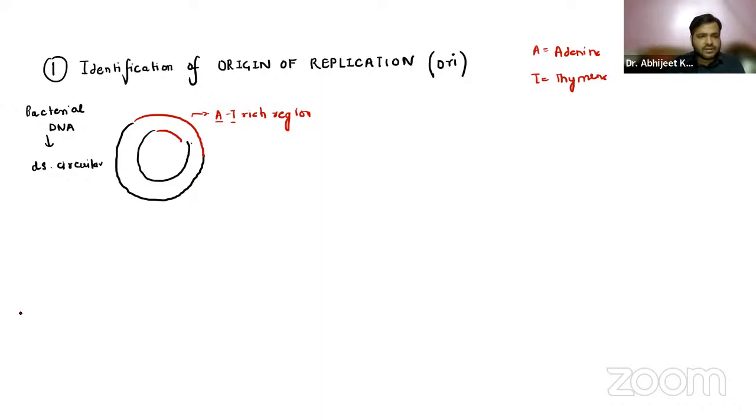Now, guys, over here, we have something called the origin of replication. What does this mean? It is the fixed point of DNA where replication begins.